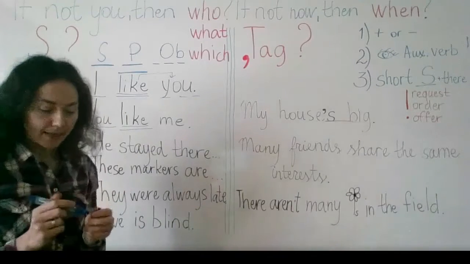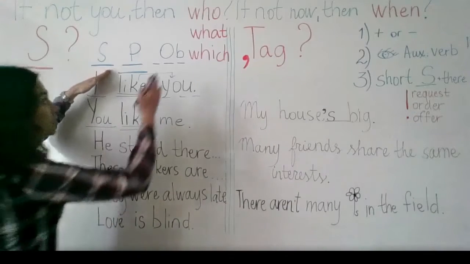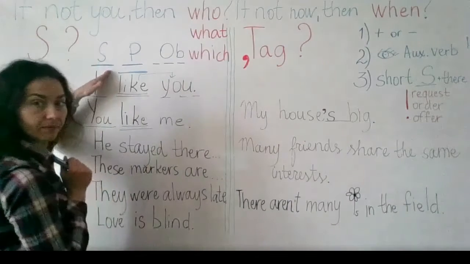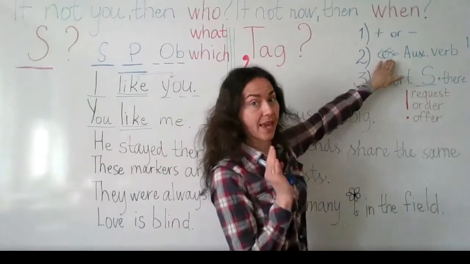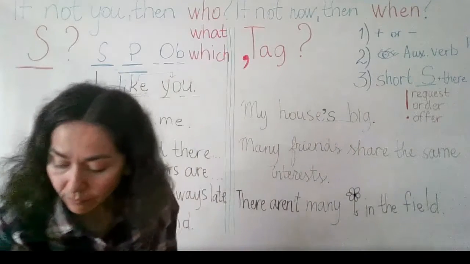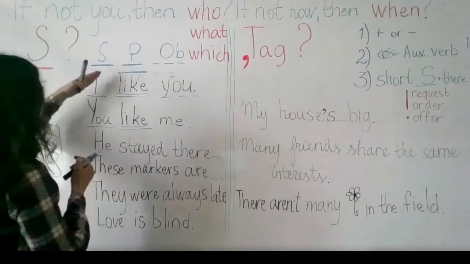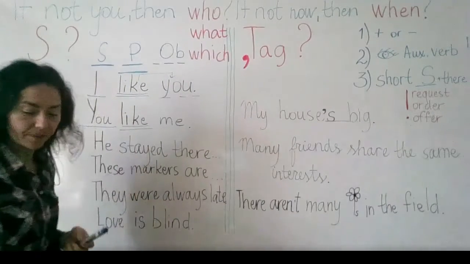So the rule is that instead of the subject, you use the question word. You do not need any auxiliary verbs in this case. No auxiliary verbs. You just change the subject into this question word. And then you have a question.